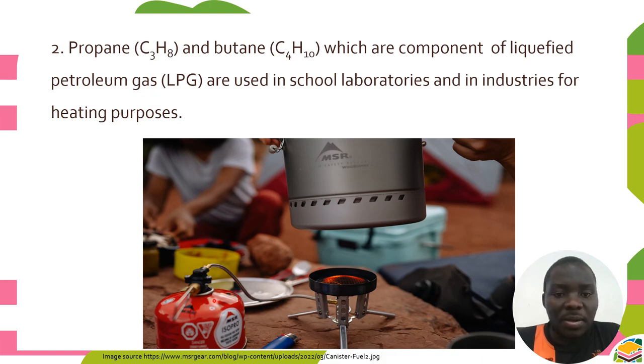They are enclosed in a cylinder which is inserted in a Bunsen burner to produce heat, which is used for heating. This is a setup of our gas cylinder comprising liquefied petroleum gas, which has components of propane and butane.